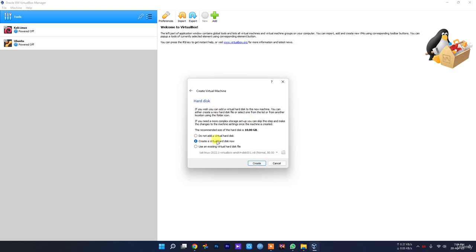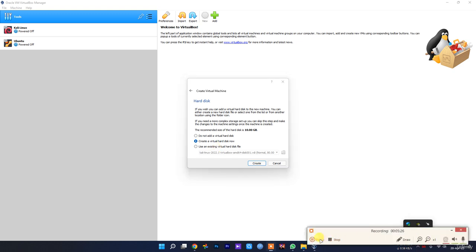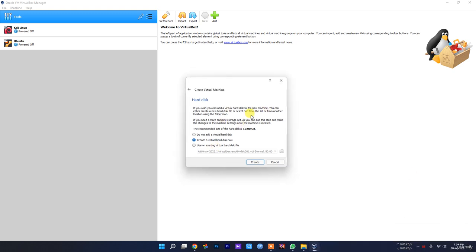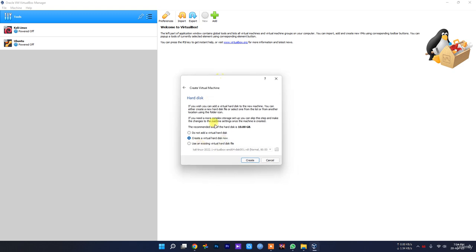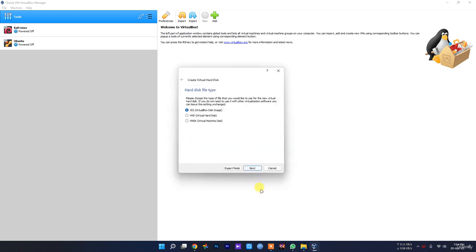Now you have to create a virtual hard disk. Just click create. The hard disk file type should be the default, VDI, VirtualBox Disk Image. Just click next. All you have to do is click next, because the main thing is to keep the defaults as they are in here.